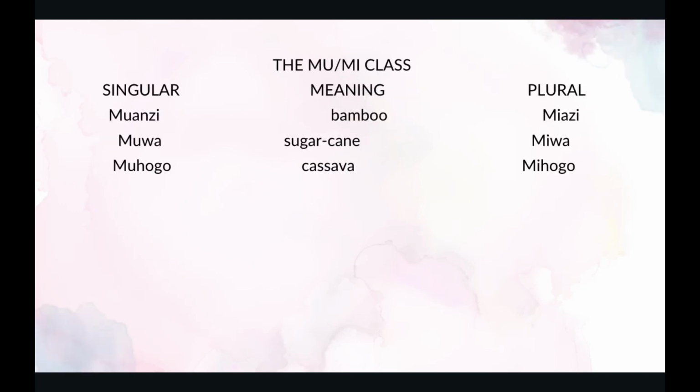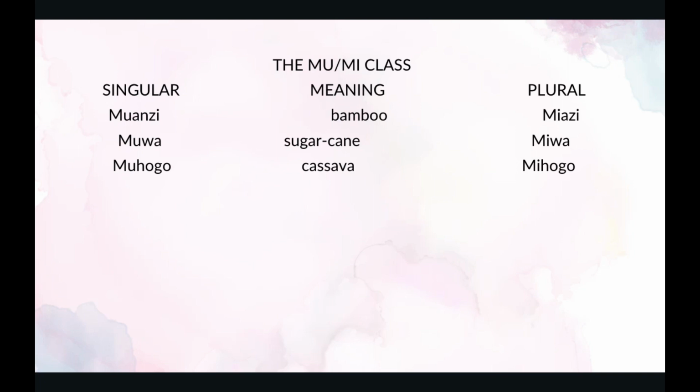The next one is the mu-mi class. The mu-mi class has muanzi. Muanzi is a bamboo. In plural is mianzi. Sorry, there should be an N between A and Z, mianzi. The next one is mua. Mua is a sugarcane. A sugarcane in plural is miwa.